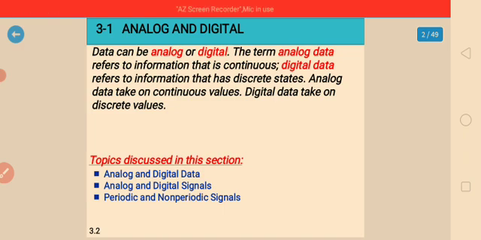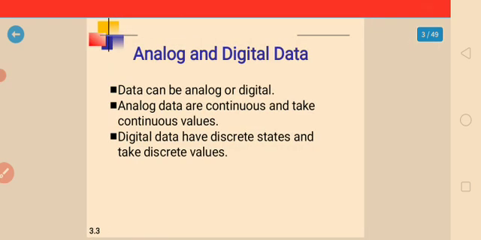In this topic we are going to discuss analog data, analog signals, and periodic and non-periodic signals. Data can be analog or digital. It might be either type. Analog data are continuous and take continuous values. For example, an analog watch or analog clock.